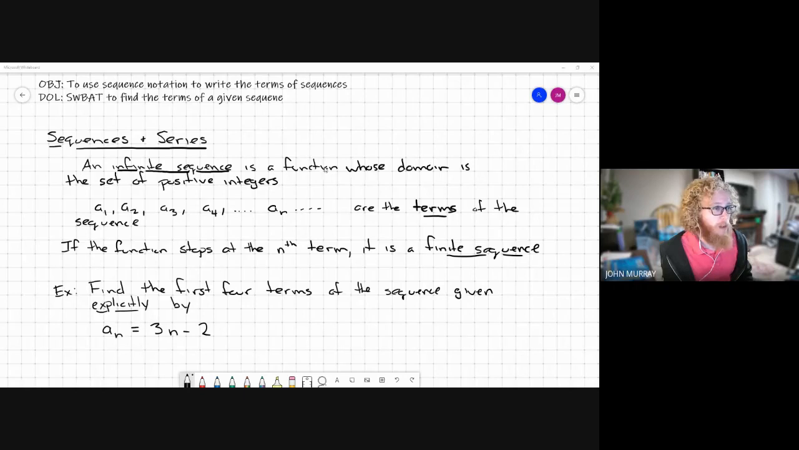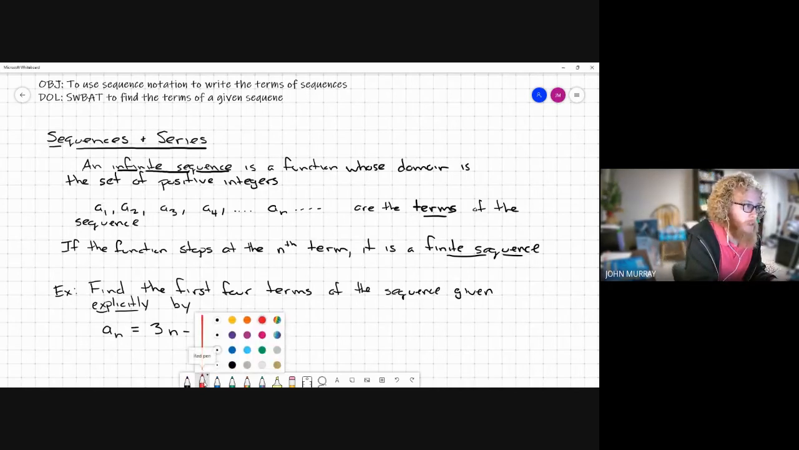So an infinite sequence is a function whose domain is the set of positive integers, a1, a2, a3, a4, right? So we have these little numbers there. They are called subscripts. And those are just the terms. The 1 just means that's the first term. Okay, the a2 means it's the second term. Okay, and so on and so forth. Third term.